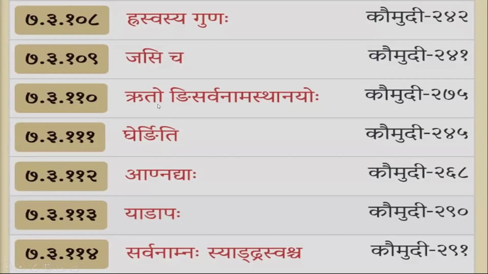If a Rukaranta word is followed by Ni, meaning Saptami Ekavachana Supratyaya, and Sarvanama Sthana. Sarvanama Sthana means, in case of Pullinga and Strilinga words, it is Sut, Sum, Aut, Jas, Am. In case of Napumsakalinga, it is Jas and Shas. If those pratyayas are present after Rukara, then there will be Rukarasya Gunadeshaha. This Guna comes as Anurutti from Rasvasya Gunaha. That Gunaha comes as Anurutti. Ruto Ni Sarvanama Sthanayoho Gunaha is the complete sutra.